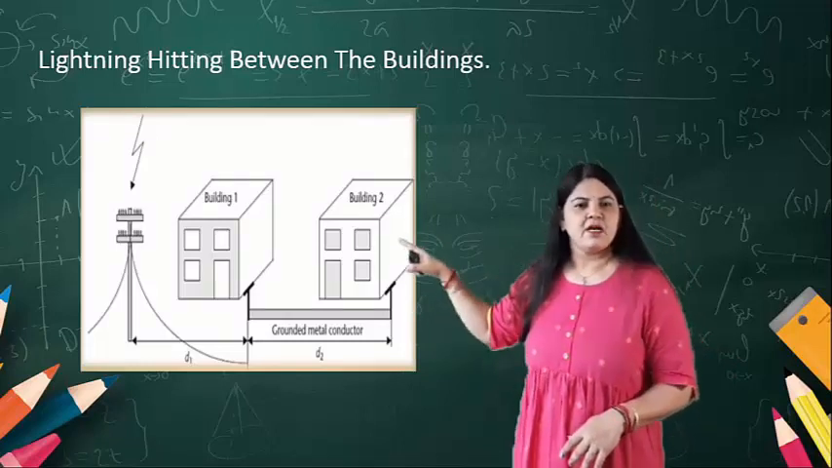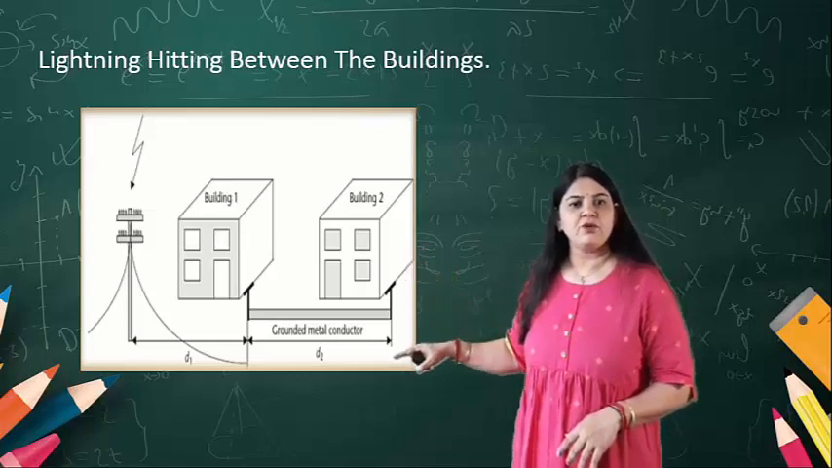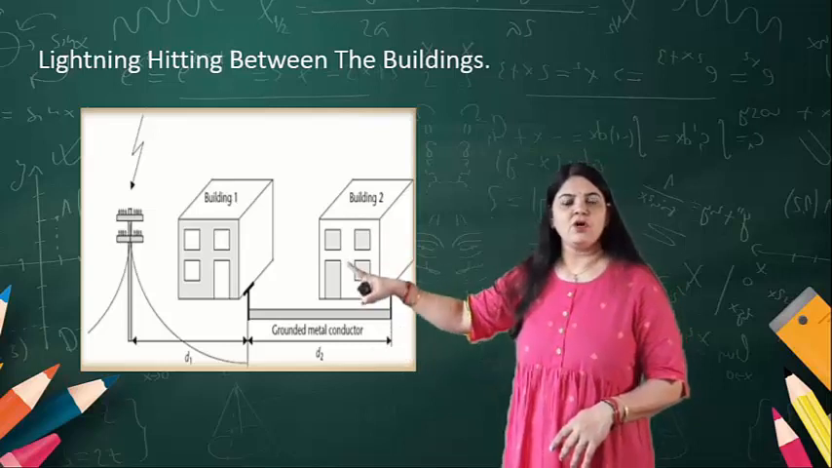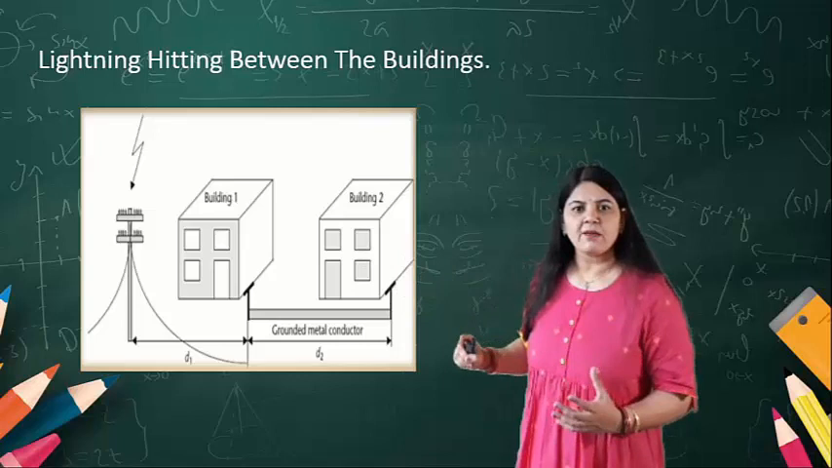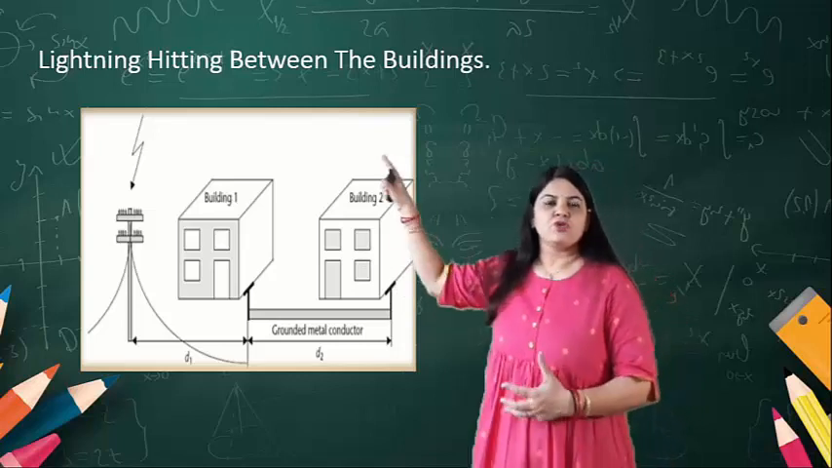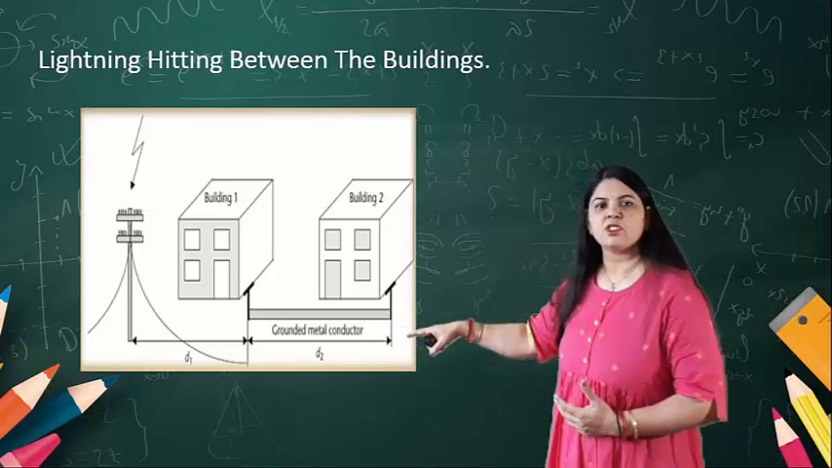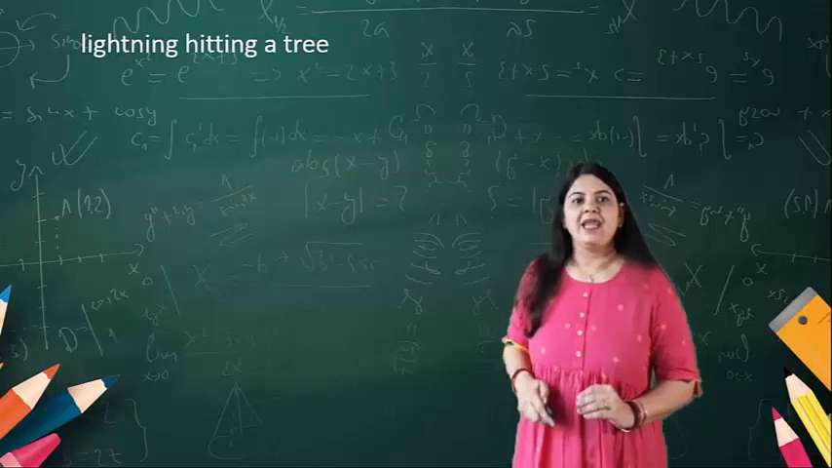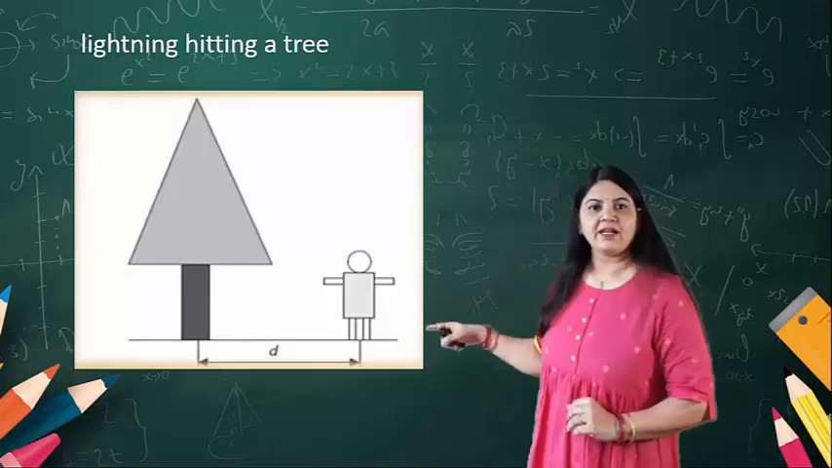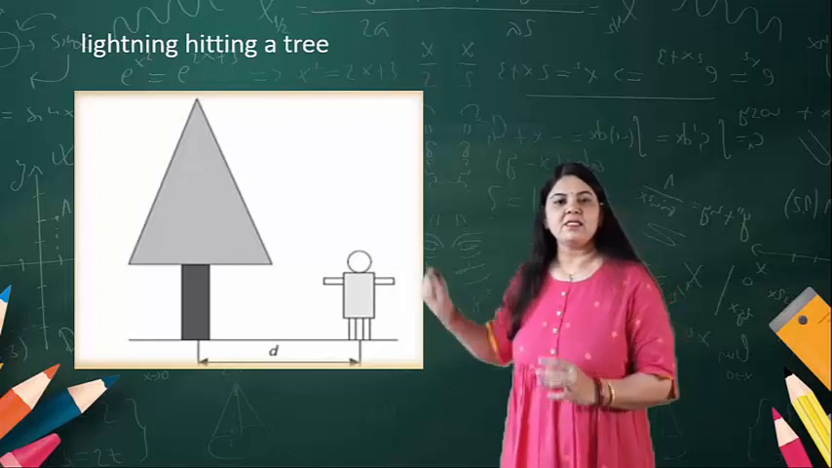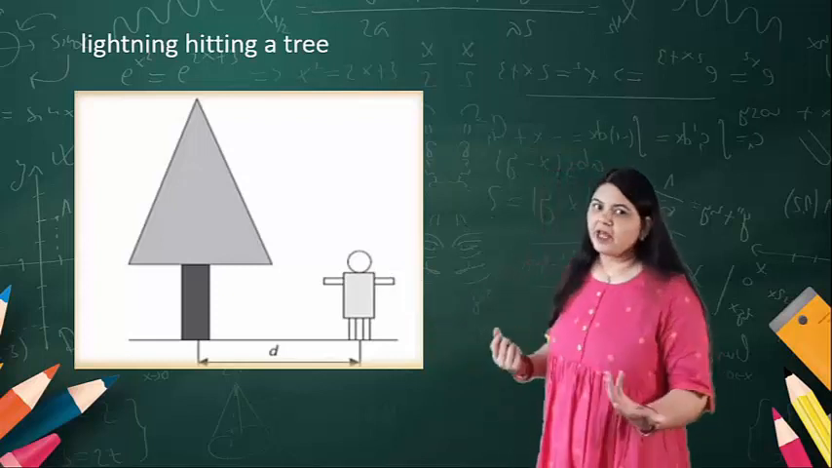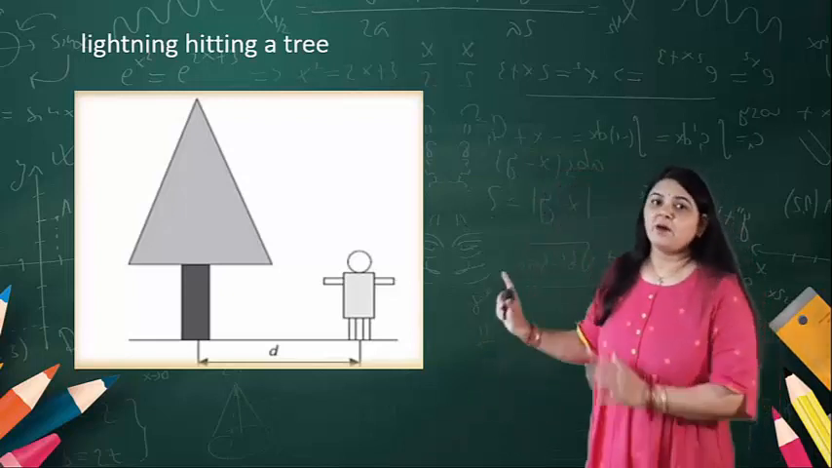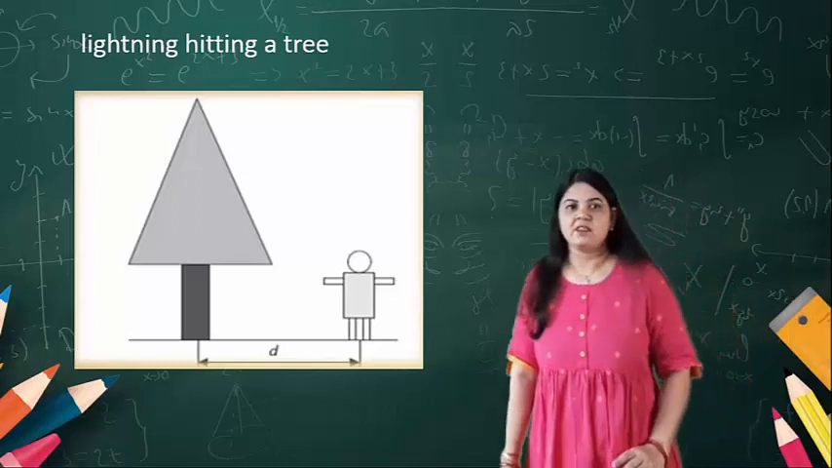There is building 1 and building 2. Now you know that there is a grounding conductor, and it is connected with the pole. If there is some lightning or rain particles, it comes through that particular pole and may affect the building. Another example is lightning hitting a tree. The person is standing over here, and there is a nearby tree. If such lightning occurs, the person may be affected.